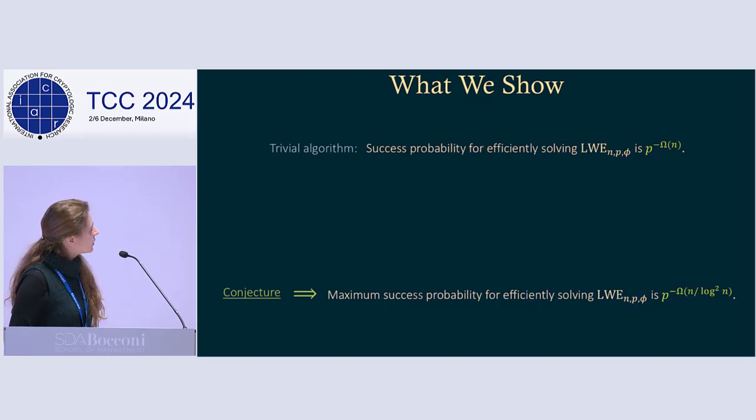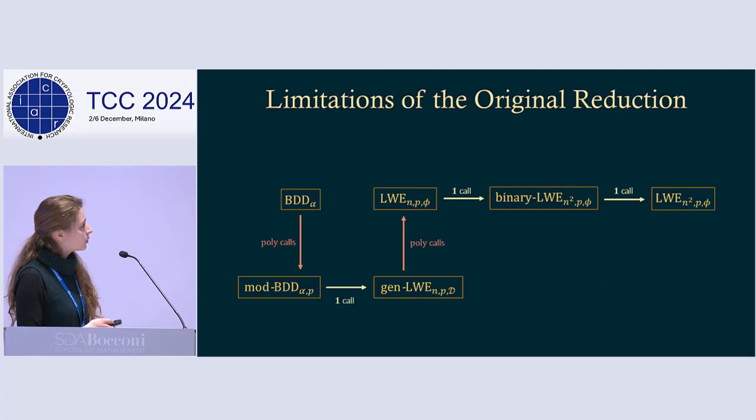Okay, so here's what we show. So again, the trivial algorithm gives us p to the minus n success probability for solving LWE efficiently. And using our conjecture, we show that under this new framework, the maximum success probability of efficiently solving LWE gives us a lower bound of p to the minus n over log squared n. So we close this gap. This is a much tighter lower bound, right?